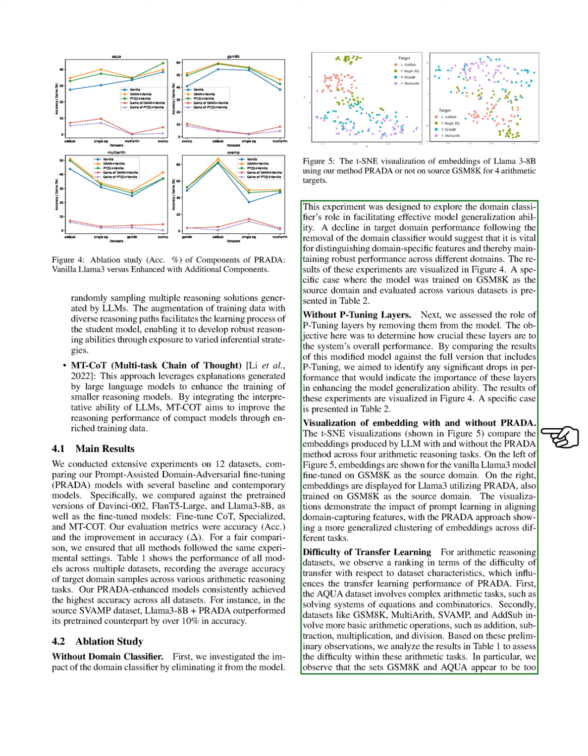Next, we discuss the difficulty of transfer learning. We notice a ranking of transfer difficulty based on dataset characteristics, which affects PRADA's performance. The Aqua dataset presents complex arithmetic challenges, like solving equations and combinatorics. In contrast, datasets such as GSM-8K, MultiArith, SVAMP, and AddSub focus on simpler arithmetic operations like addition and subtraction.